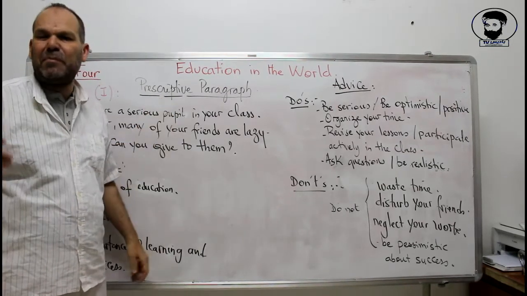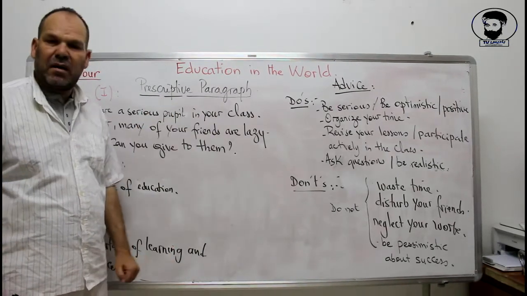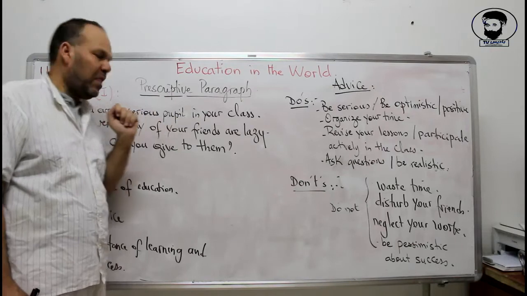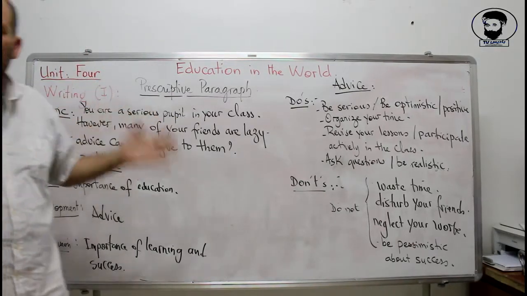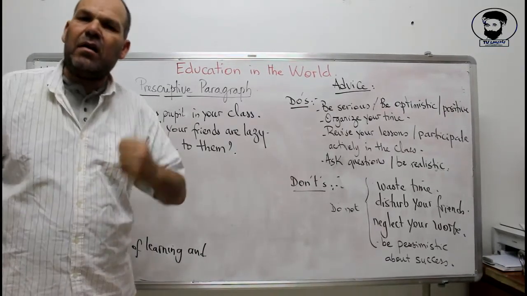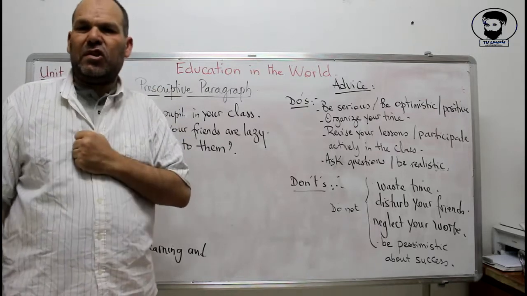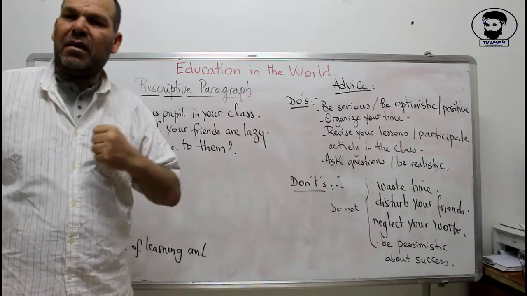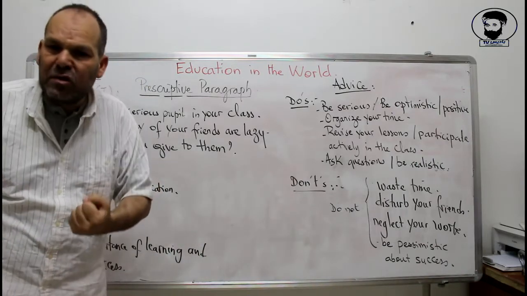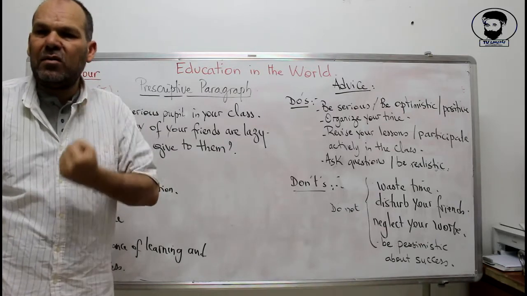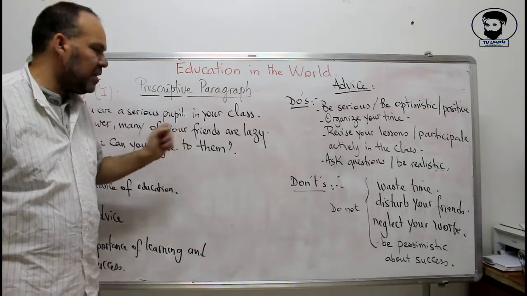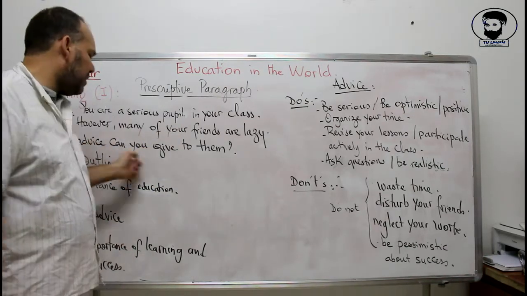I'm going to explain to you step by step how to write this paragraph, and by doing this, I'm prescribing you some rules of writing a paragraph. Now, the topic is: you are a serious pupil in your classroom, but many of your friends are noisy, are disturbing the teacher in the classroom, and are not making an effort to read or to learn or to study. So, what is your role in your classroom to give them advice and try to put them on the right way to get success at the end of the year? What advice can you give to your friends?